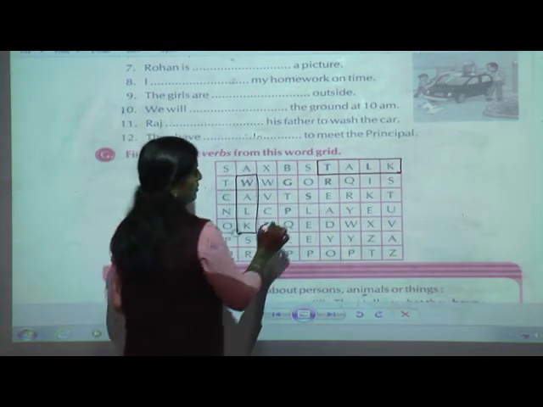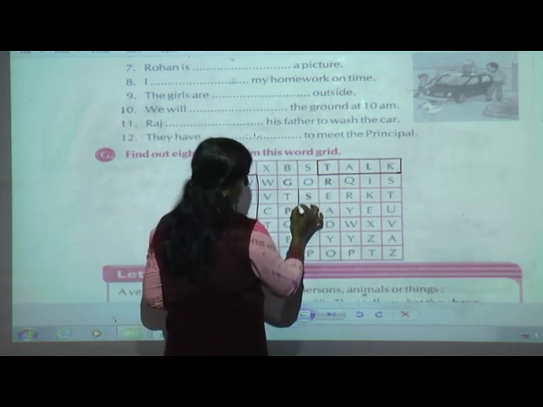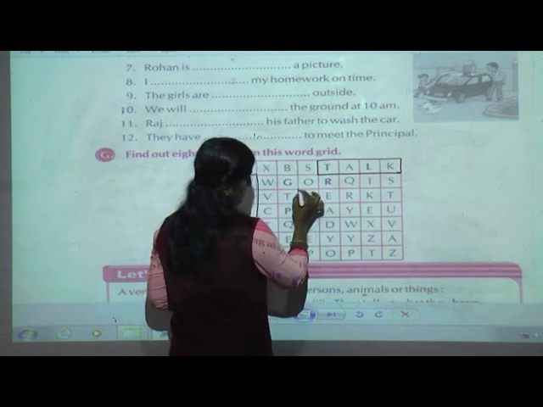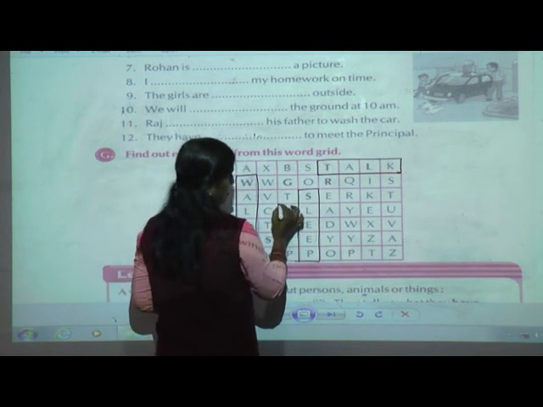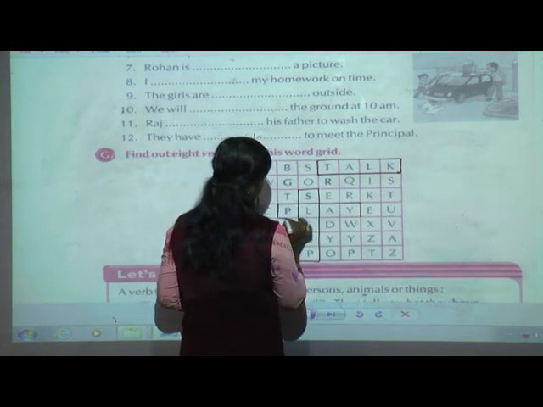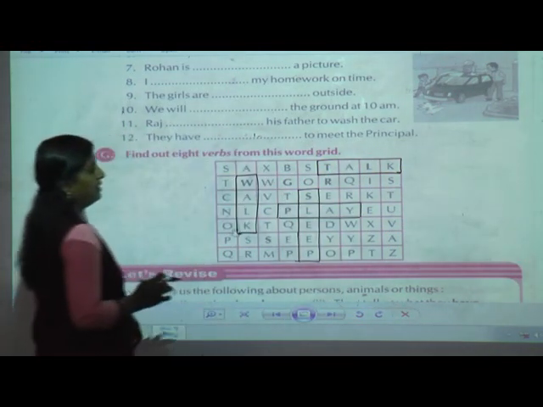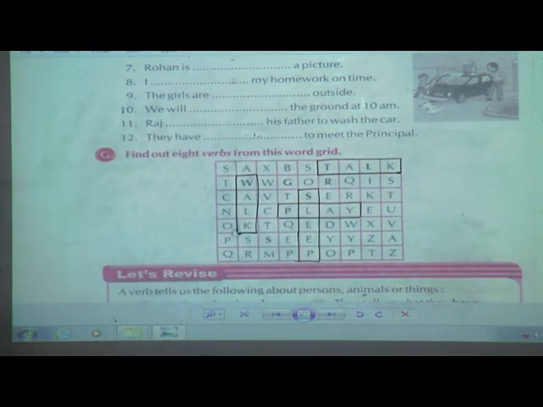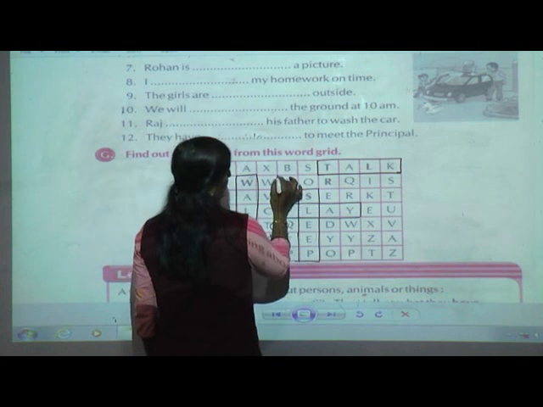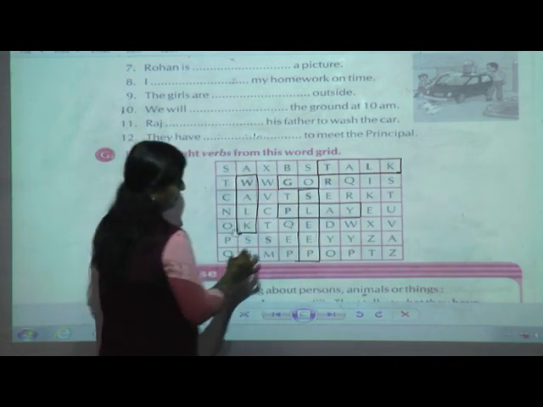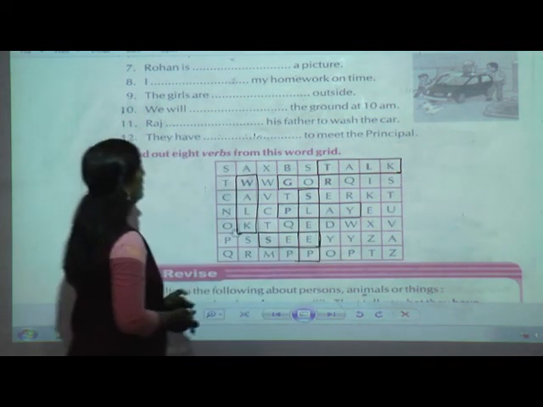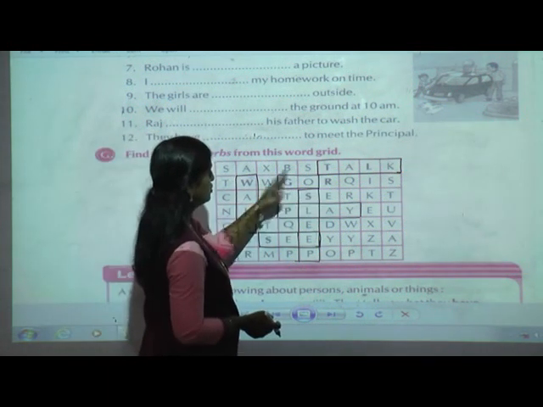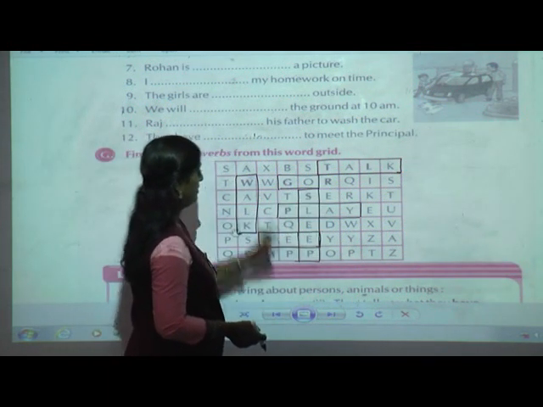Next. Sleep. Can you see sleep? Again. How many? 1, 2, 3, 4. Still, go is there. See is there. You have to use K. They have told 1, 2, 3, 4, 5, 6.